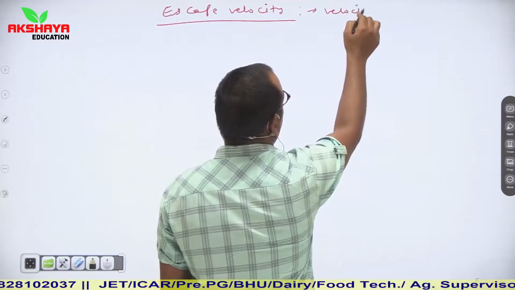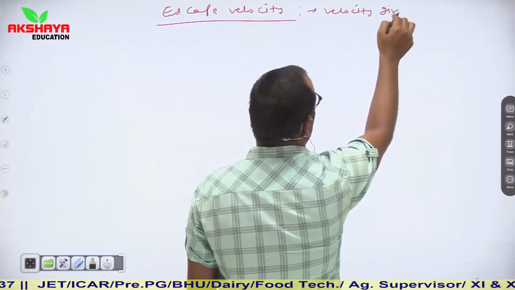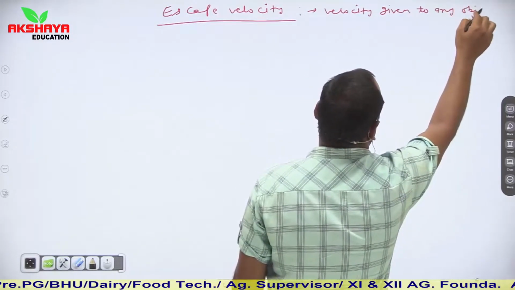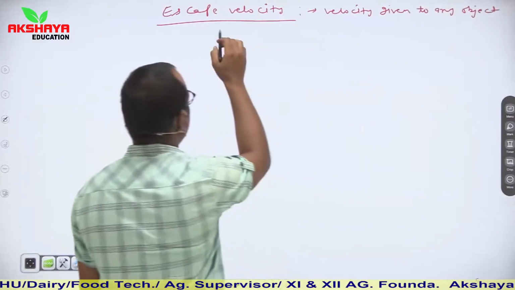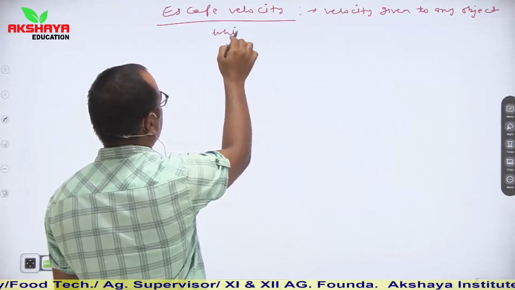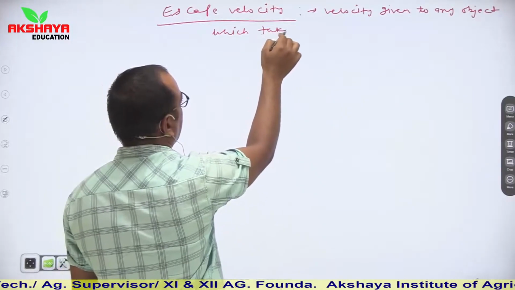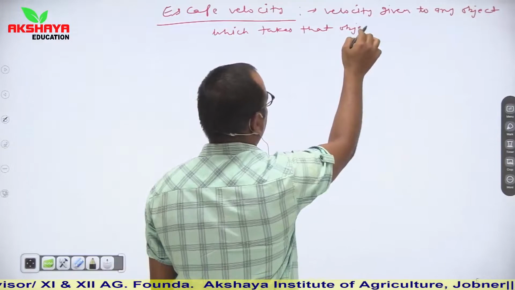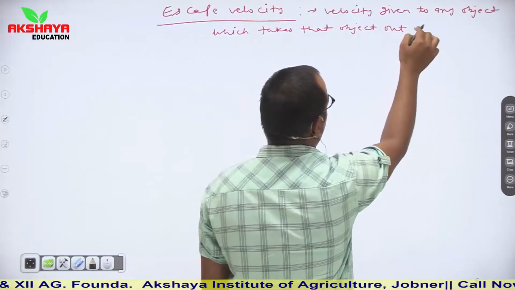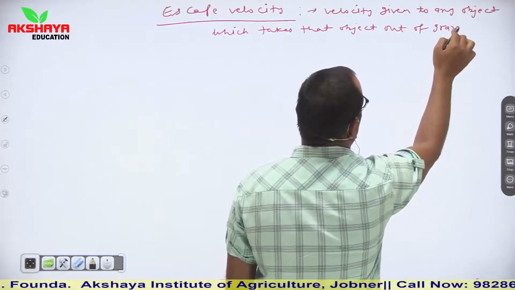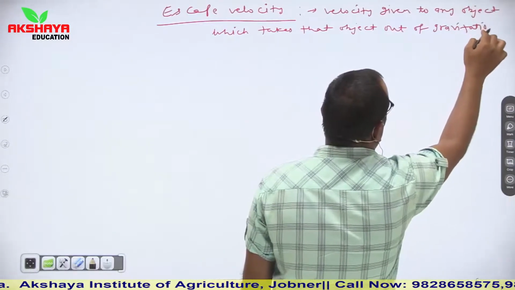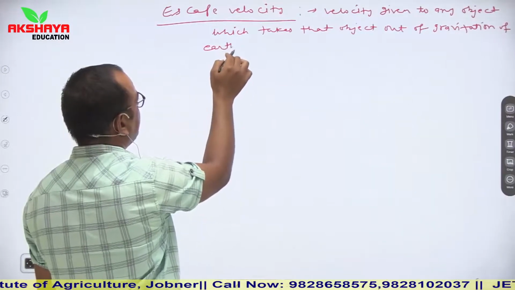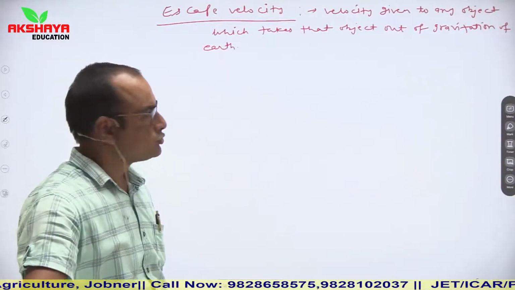It is the velocity given to any object which takes that object out of gravitation of the earth. It means we throw an object with such a velocity so that